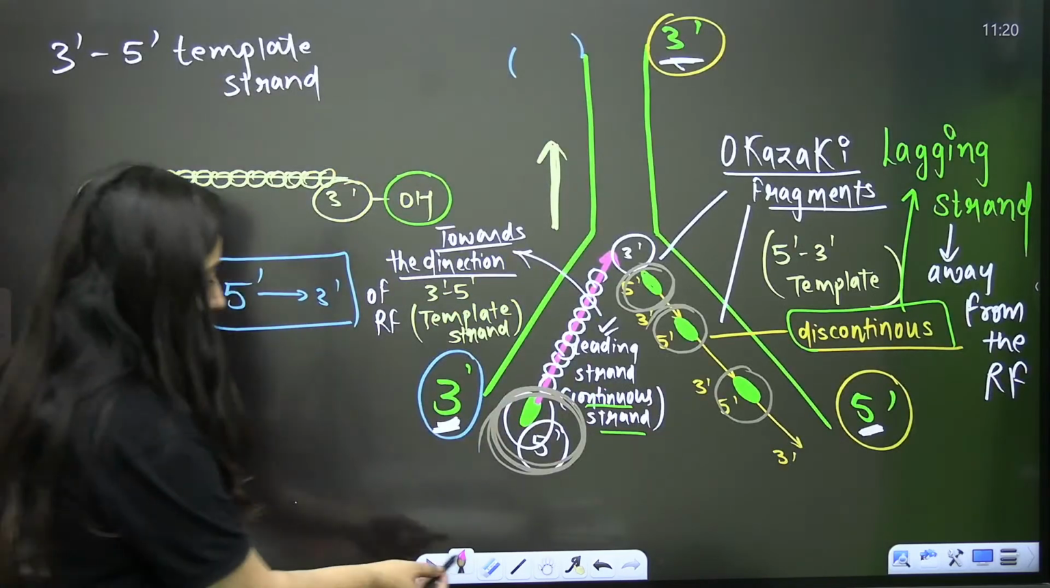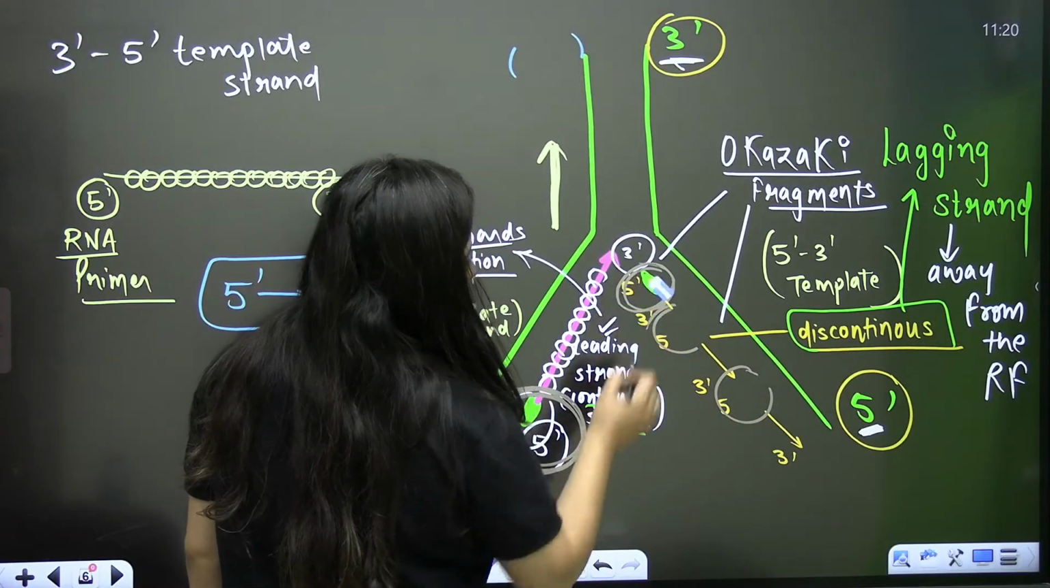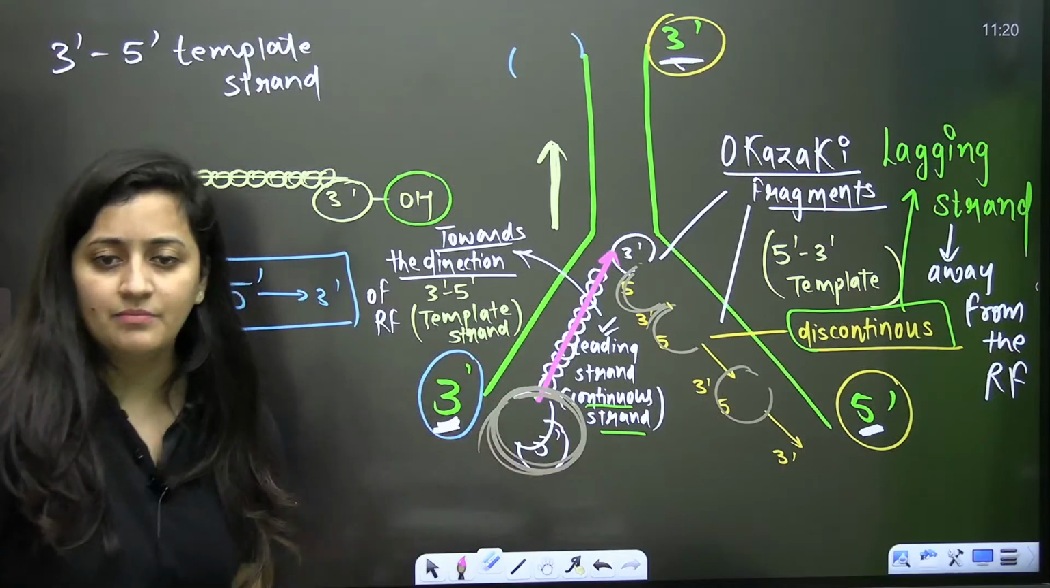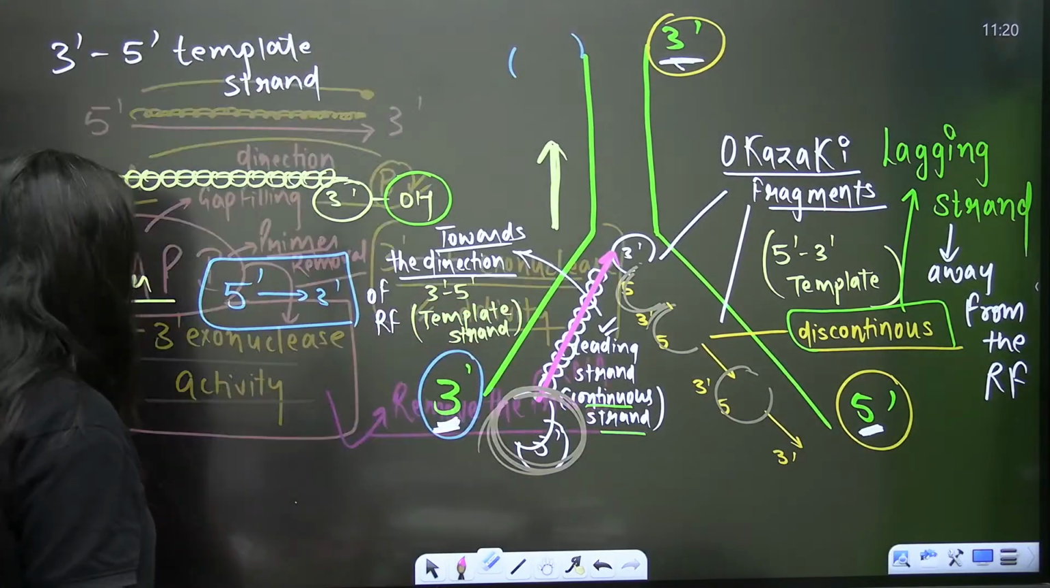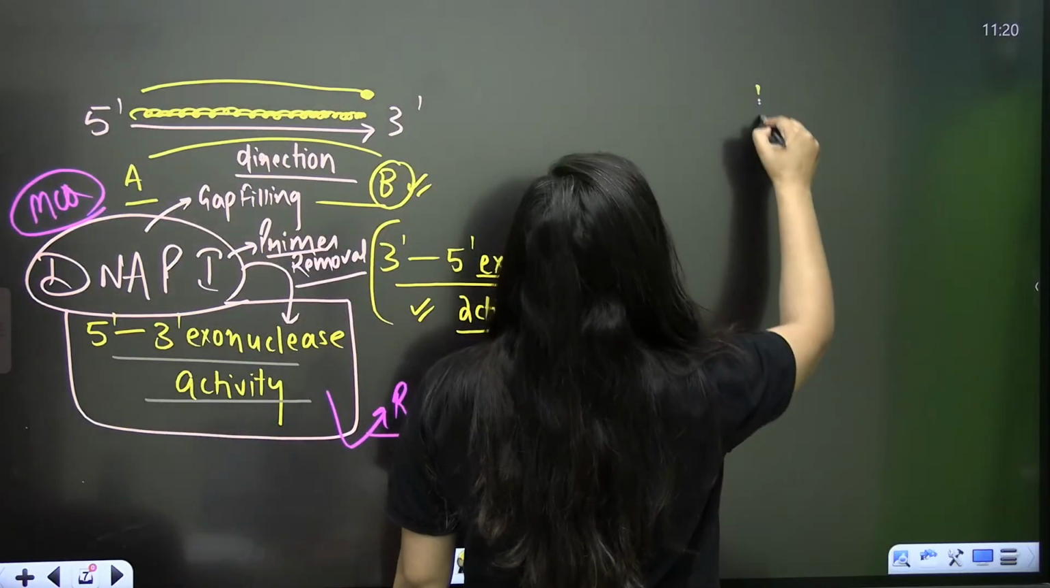Now look at it. If I remove the RNA primer here, don't you think there will be gaps? Imagine.